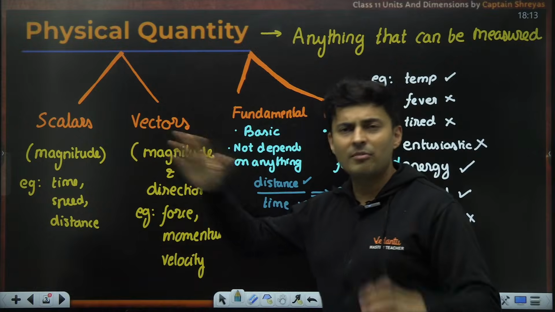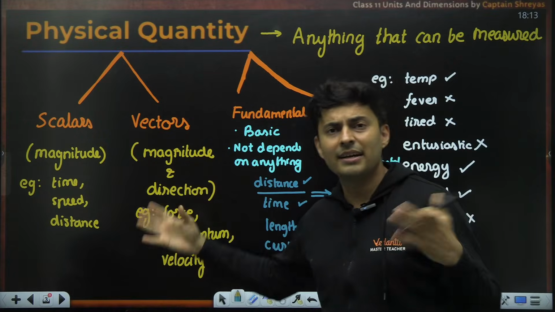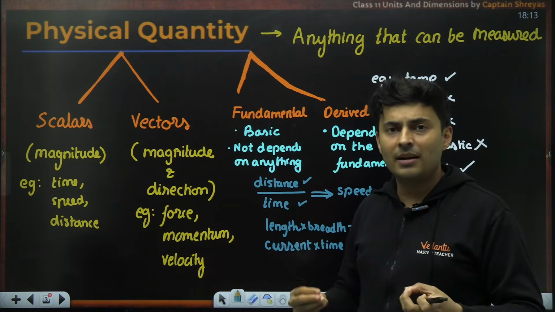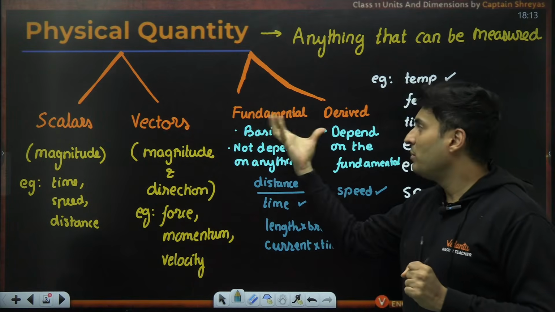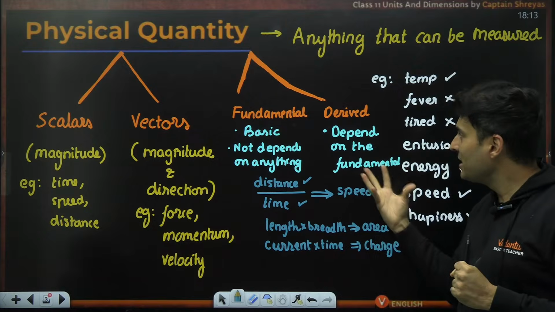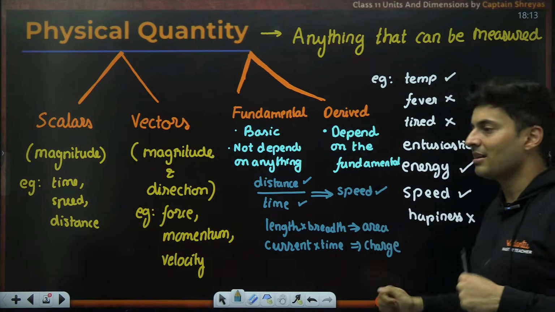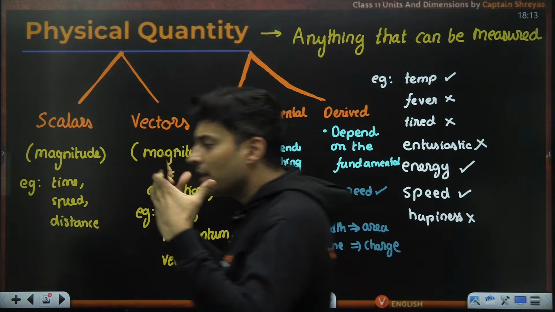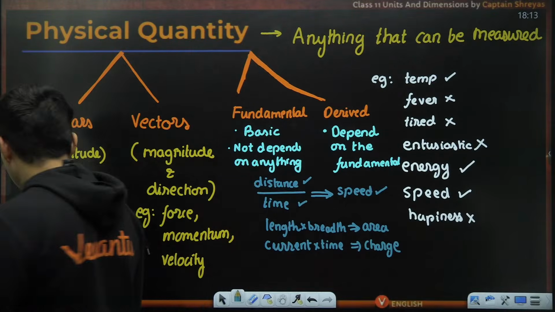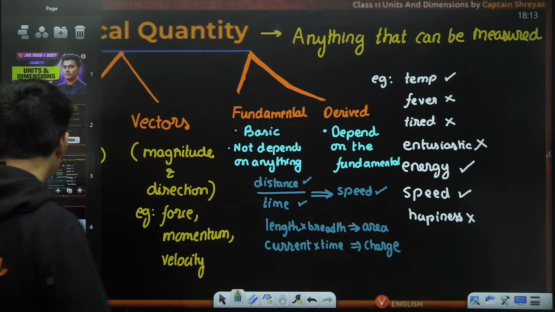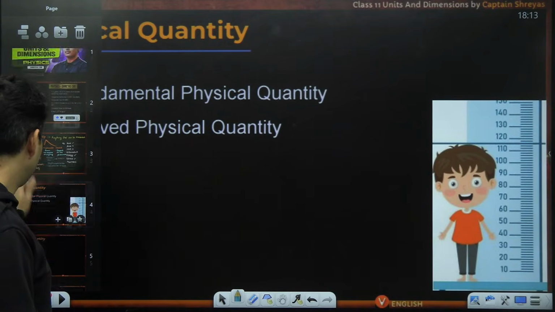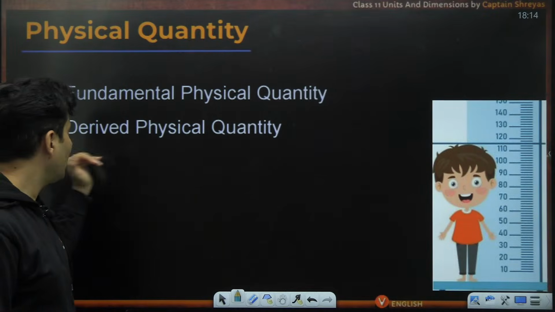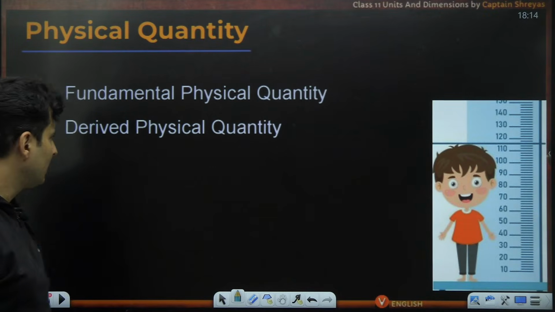Any physical quantity can be classified based on whether they need direction or don't, that is scalar and vector, or how basic they are or how dependent they are. So basic means fundamental, derived means they are dependent on these, like area, volume, density, force, momentum, etc. They are all derived quantities. Yeah, we'll come to supplementary also in a bit. So we have seen physical quantities, fundamental quantities and derived quantities.